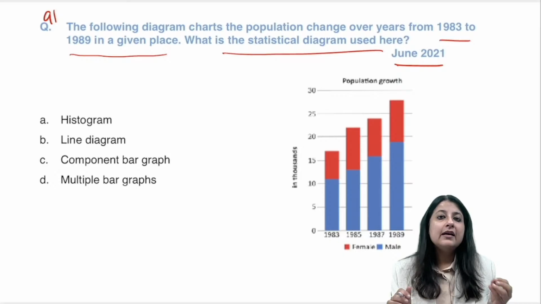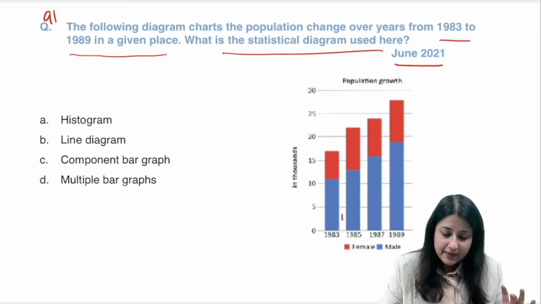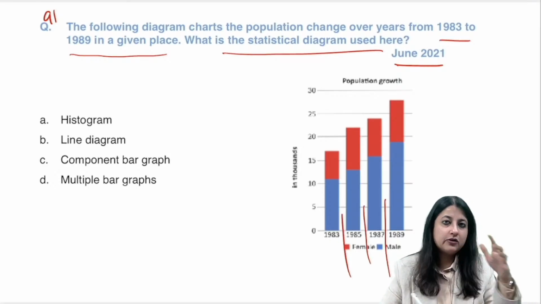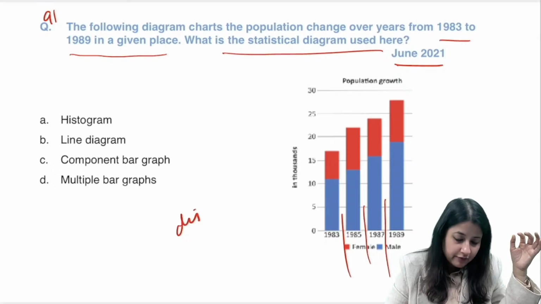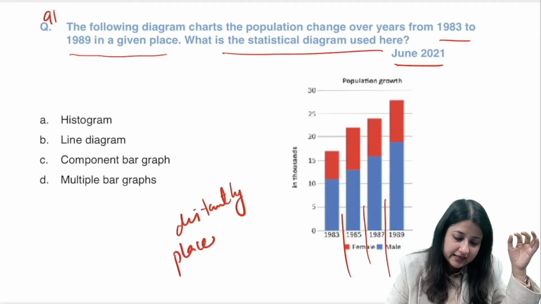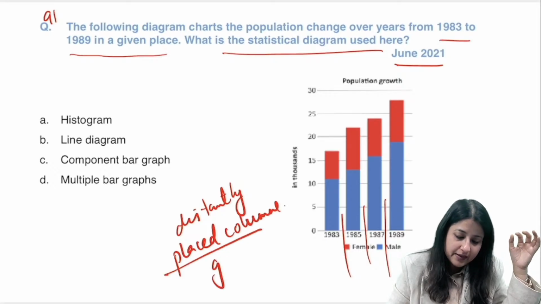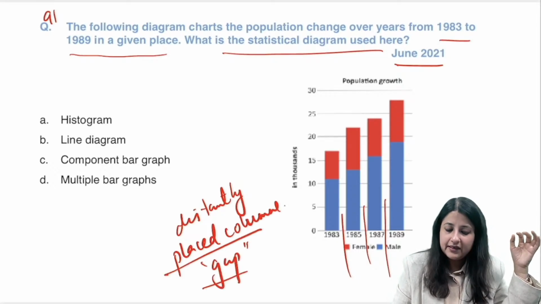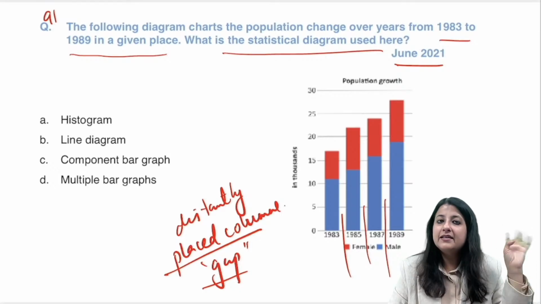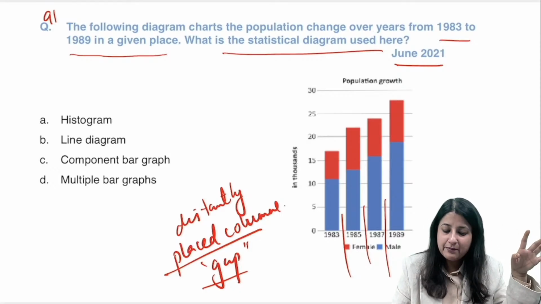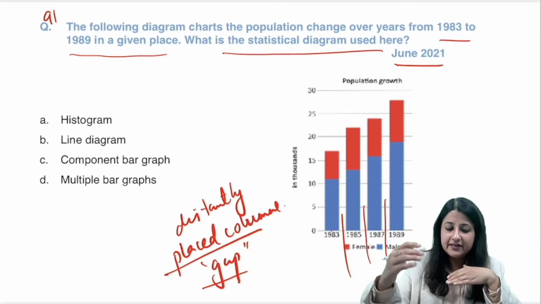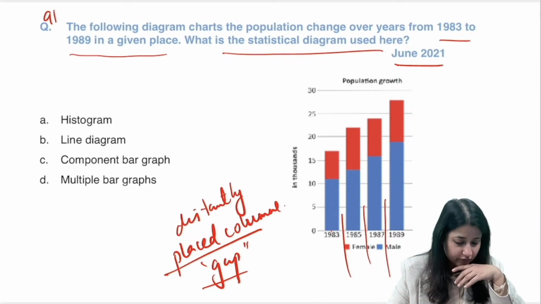Now, I've told you gap. Gap, यहाँ पे gap दिख रहा है ना? Okay, is it joint columns? No. Here, how are the columns? Distantly placed columns, okay. Distantly placed columns means they have a gap. Now, gap, everyone, is a 3-letter word. Bar, everyone, is a 3-letter word, okay. And in the same bar, 1983, we have divided it into different parts. So, what is the answer to this?